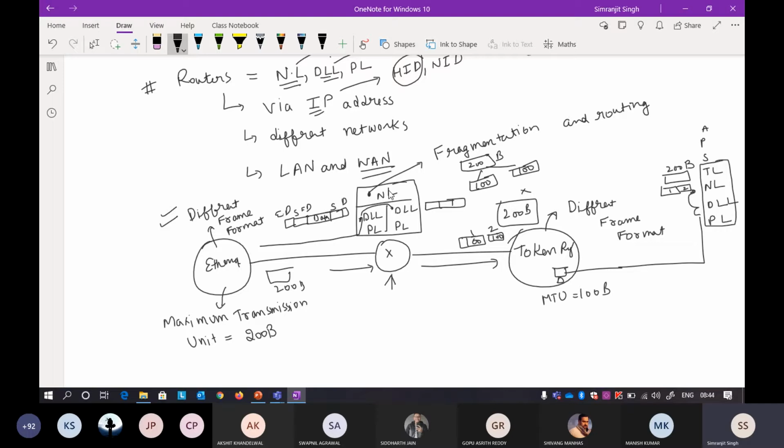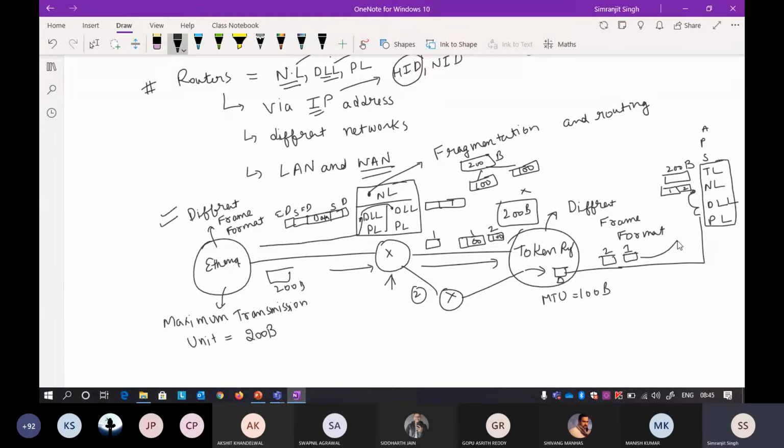So with the introduction of the network layer in your routers, the routers can do fragmentation, and it is not necessary that the fragmented packets will follow the same path. It can also happen that the first packet follows one path and the second packet follows another path, and they reach the host unordered. So it can happen that the second is received earlier and the first is received later.